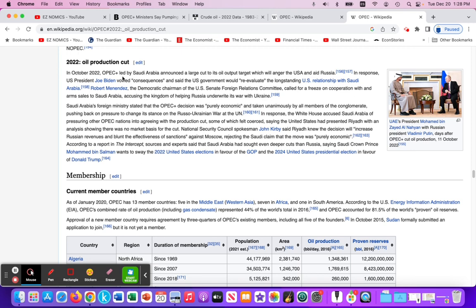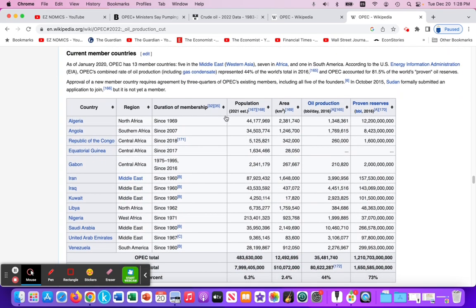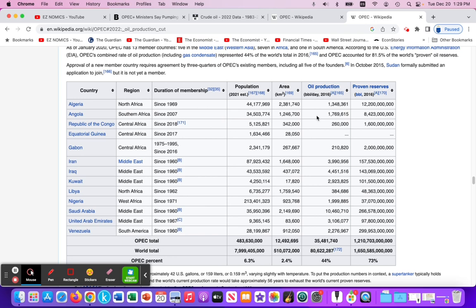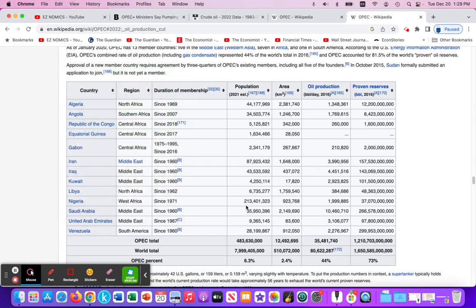So this reduction in supplies of oil was very upsetting to developed nations, if not all nations, as we're all facing inflation. These are the member nations of OPEC, as we can see here. In terms of oil production, we can see that the biggest oil producer is Saudi Arabia. So essentially, they are the market leader of this collusive oligopoly.